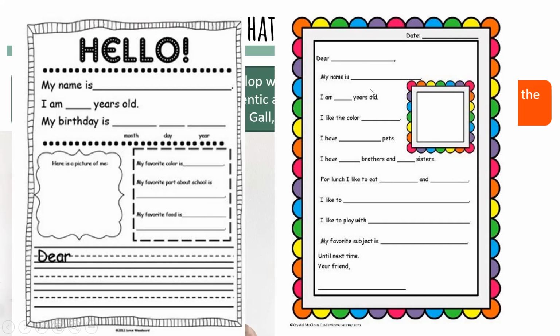So as you can see here, they already have the vocabulary, so they are just trying to write everything down. So consider the level of the students, consider the activities that you're going to choose, and whether they are ready to write something, if they already have these vocabulary words, right? So we need to consider that.